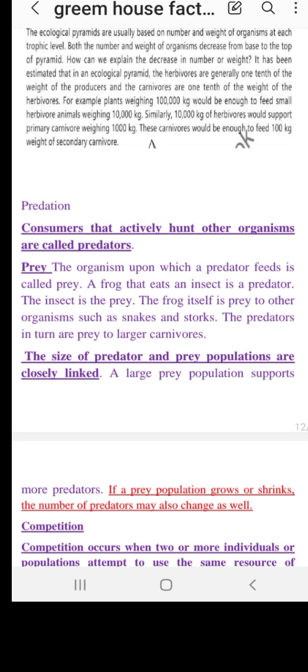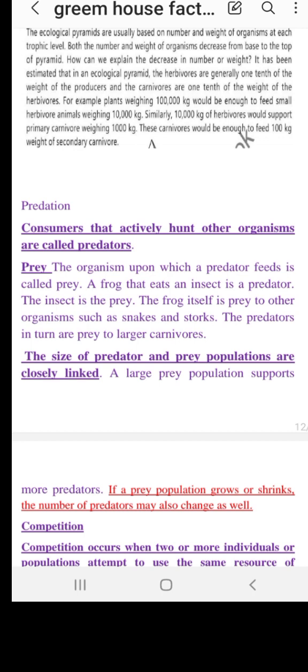If a prey population grows, it means the individuals who were eating that population are getting fewer. As well, if it shrinks, if it gets smaller, there are more individuals who are eating that particular organism. The number of predators may also change depending upon environmental factors.